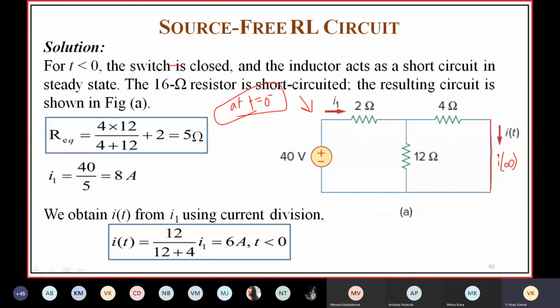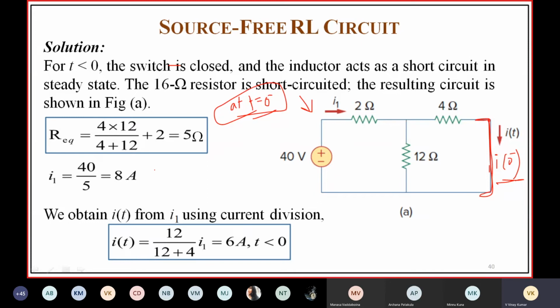The current which is flowing through this is I of 0 minus. At t is equal to 0 minus, this will be the circuit, in which the switch is closed. Then you can find the current which is flowing through this inductor. At t is equal to 0 minus steady state occurs, so the inductor acts as a short circuit. You can find I of 0 minus, the current which is flowing through this 4 ohms.